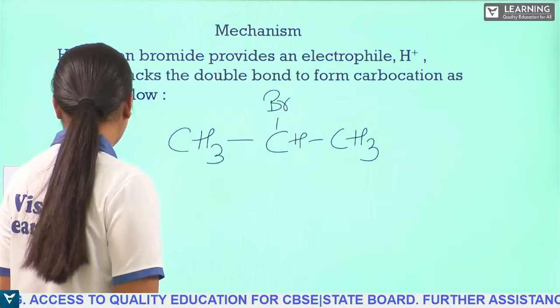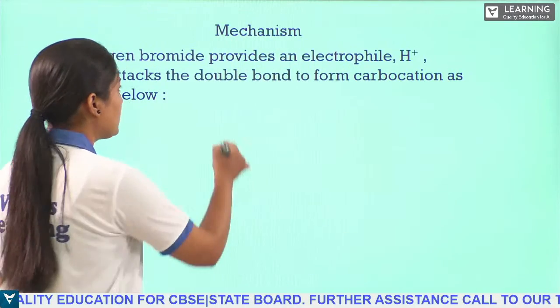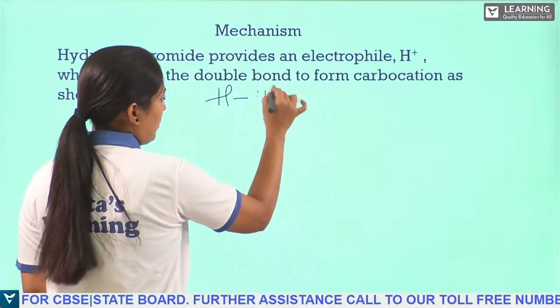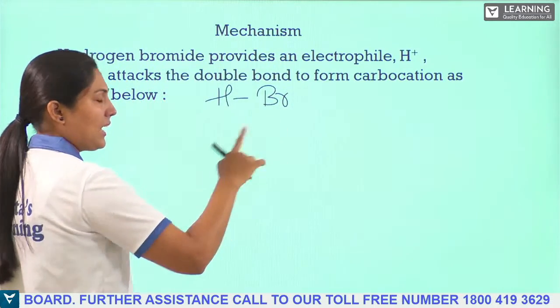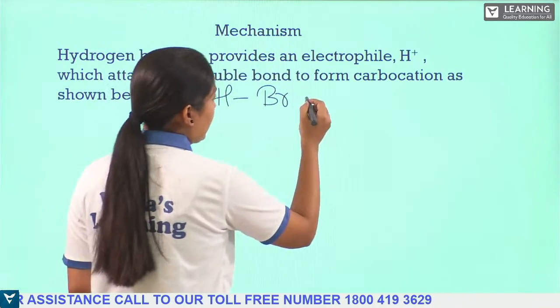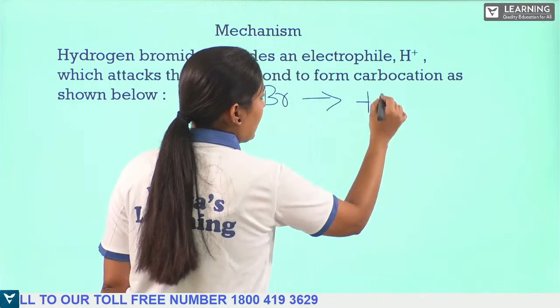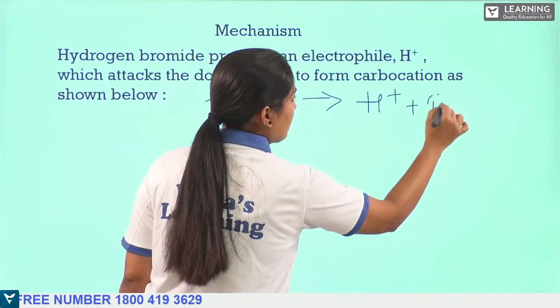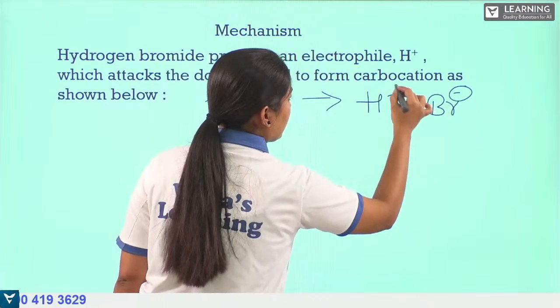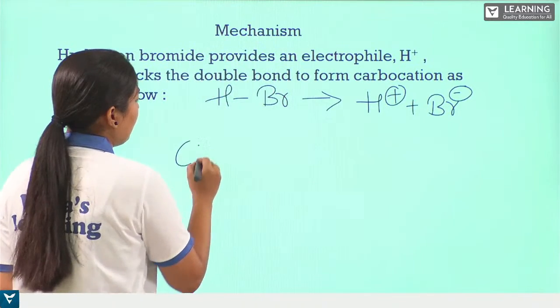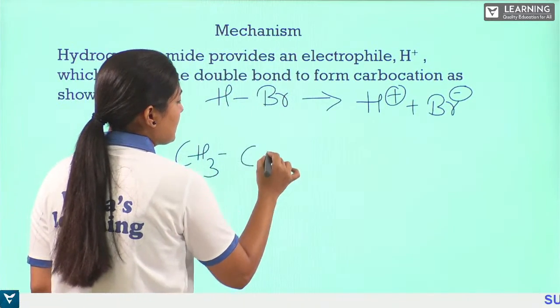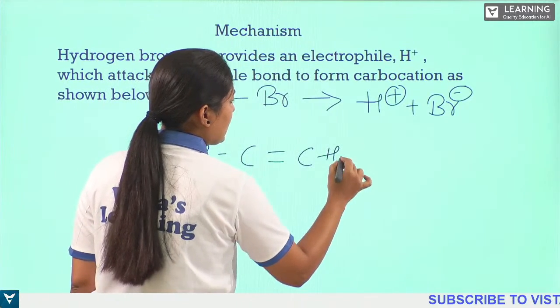And this mechanism can also take place in such a way that it can act on any one of the carbon atoms, right? So we get H+ and Br-. What happens? We have CH3, C=C double bond, CH2 here.